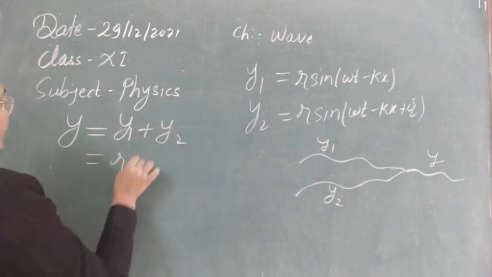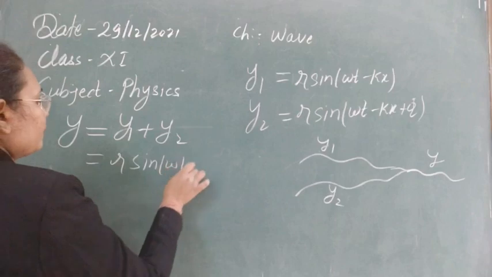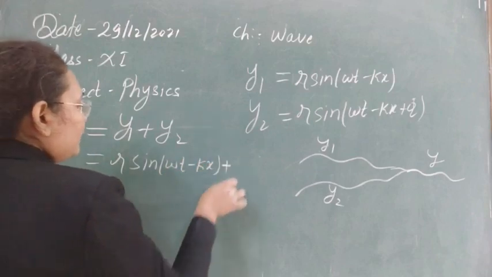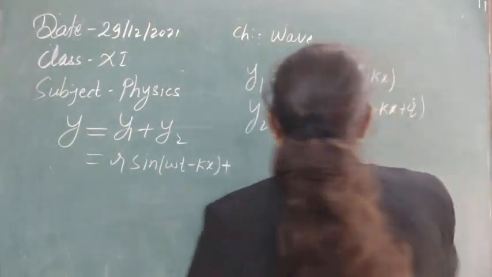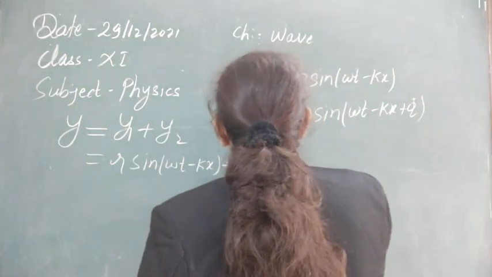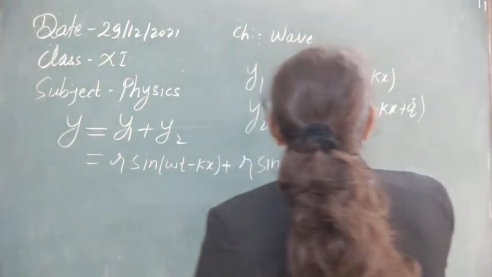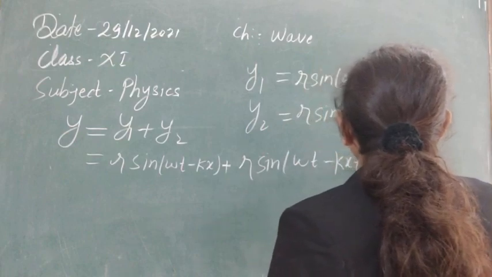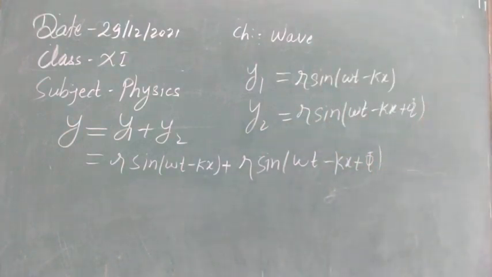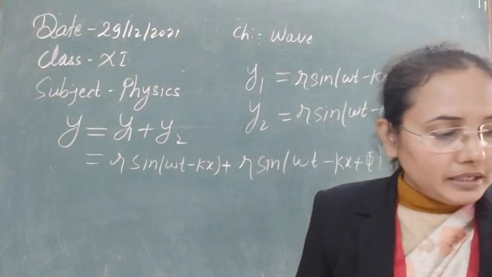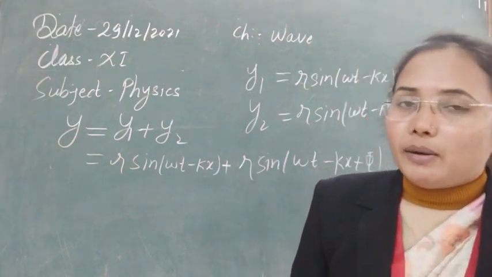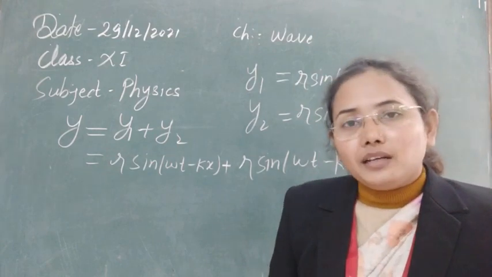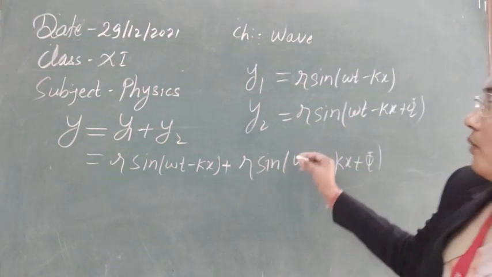Now let's write down the equation: r sine omega t minus kx for y1, plus, let's put the value of y2 also, y2 is r sine omega t minus kx plus phi. Now we can use the trigonometrical formula for sine alpha plus sine beta, whose value is 2 cos of alpha minus beta by 2 into sine of alpha plus beta by 2. So let's use that formula here.